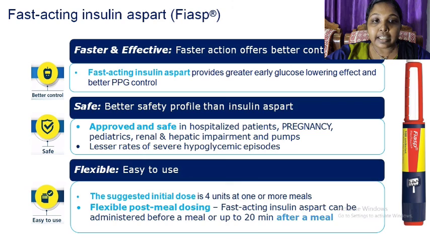It is safe. It is approved and safe in hospitalized patients, pregnancy, pediatrics, renal and hepatic impairment, and pumps, with lesser rates of severe hypoglycemic episodes. It is flexible and easy to use. The suggested initial dose is 4 units at one or more meals. Flexible post-meal dosing, that is fast-acting insulin aspart can be administered before a meal or up to 20 minutes after a meal.